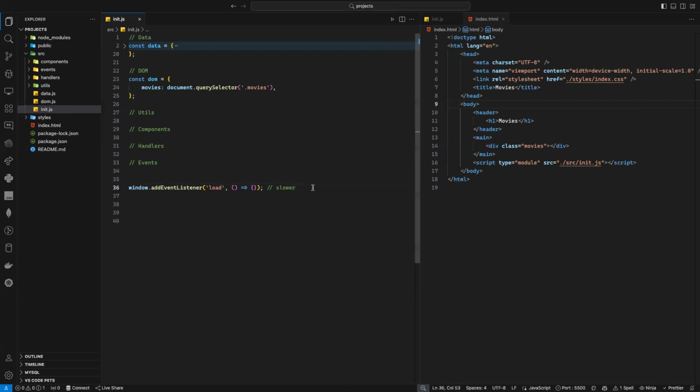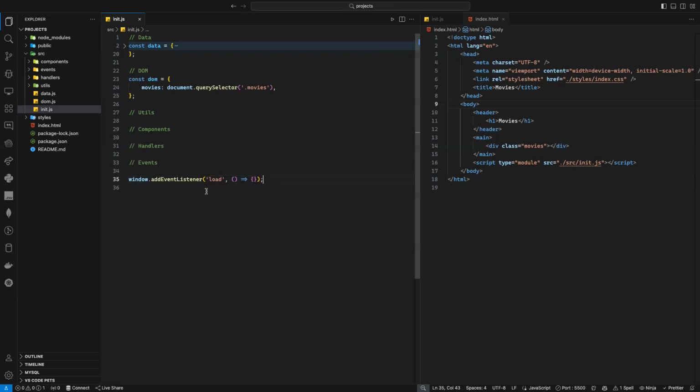Now, I don't want to wait for the DOM. I want to wait for my images, for the poster, for everything. So I'm going to just use load here. It will be slightly slower, in milliseconds, but I don't care. My website is not that complex, it will be really fast. So I will use the window.